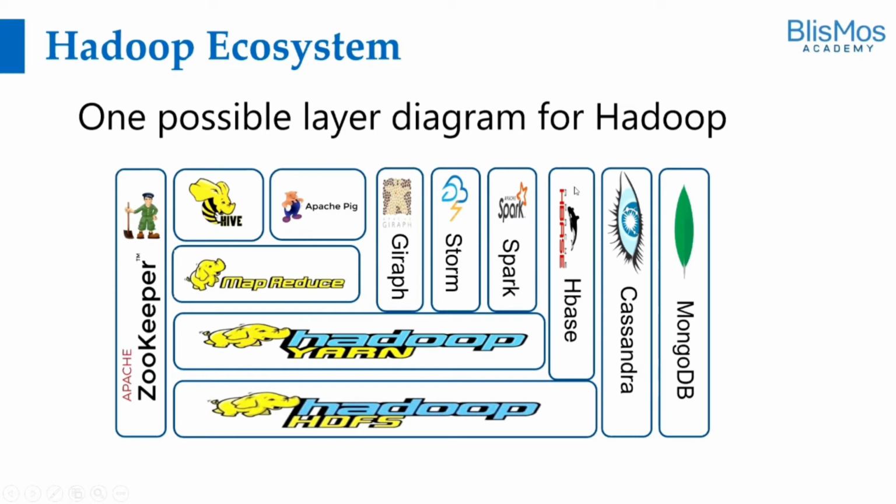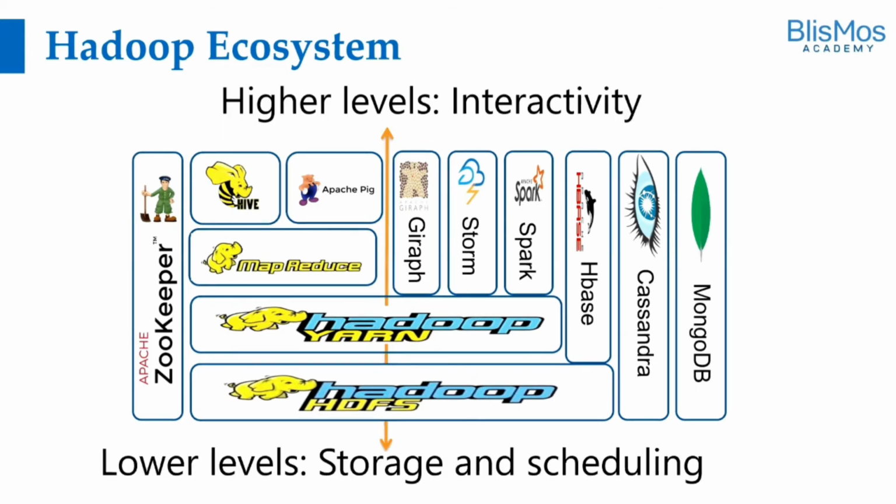If you see, some of the components are directly talking to the component in the lower layer. This is one of the possible layer diagrams for the Hadoop ecosystem, and this is a representation of very few important components. As we have already discussed, there are so many components as a part of the Hadoop ecosystem in the present day.